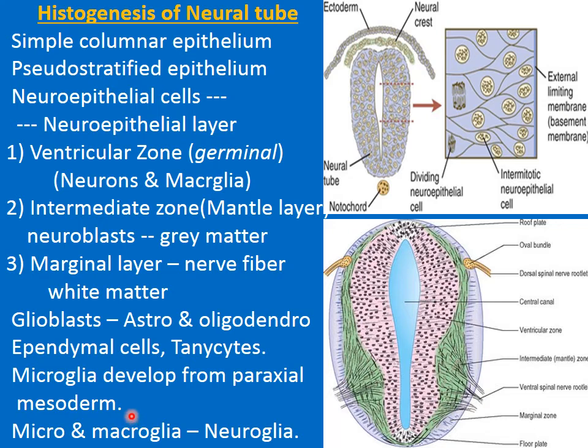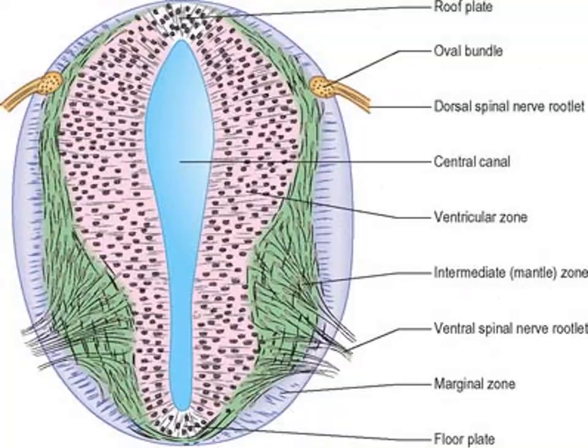Microglia and the macroglia. Macroglia consist of oligodendrocytes and the astrocytes. So astrocytes, oligodendrocytes, and the microglia are collectively called neuroglia.